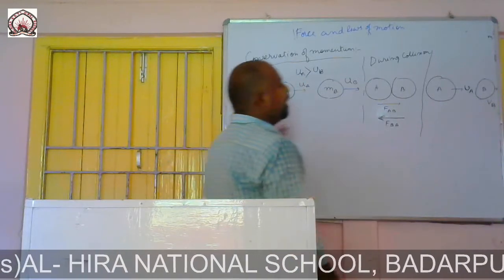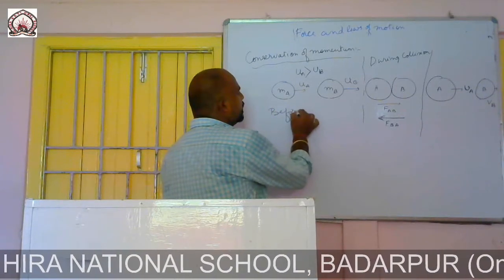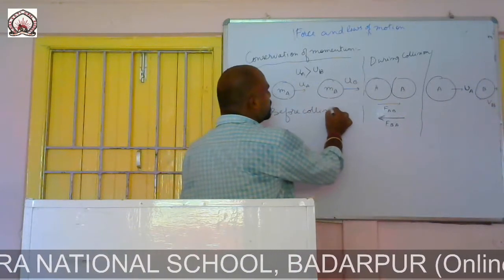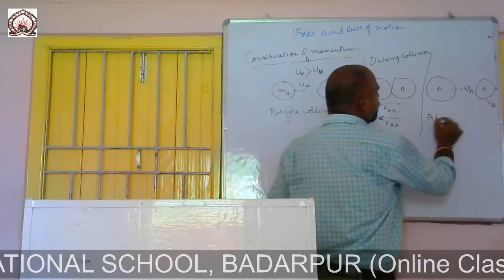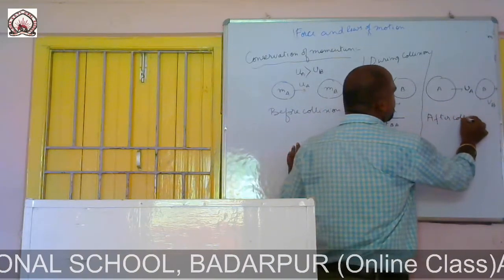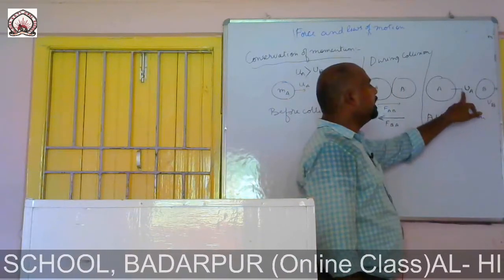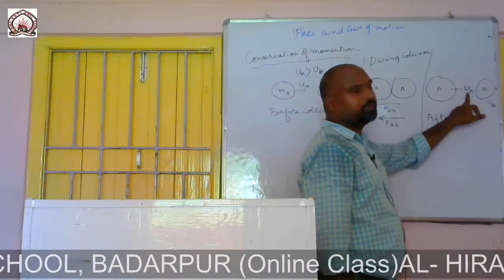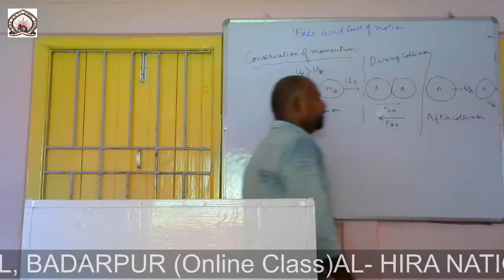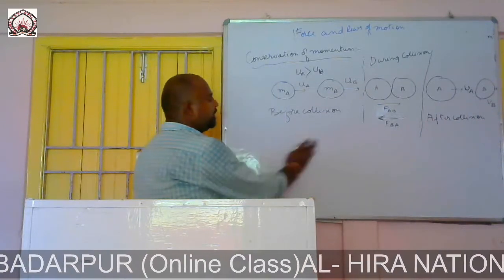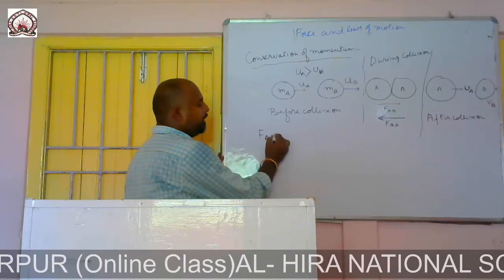This is before collision, and this is after collision. After collision, the velocity changes. The body A moves with the velocity VA and the body B moves with the velocity VB.